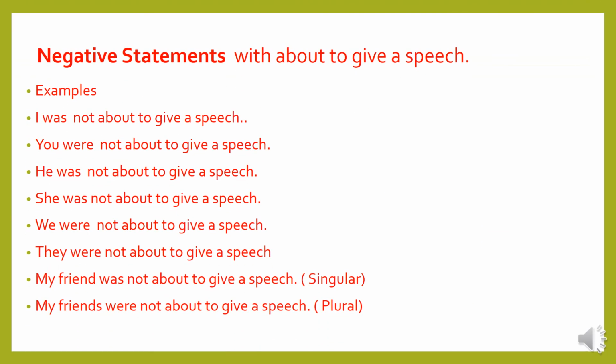Negative statements with about to give a speech. Examples: I was not about to give a speech. You were not about to give a speech. He was not about to give a speech. She was not about to give a speech.